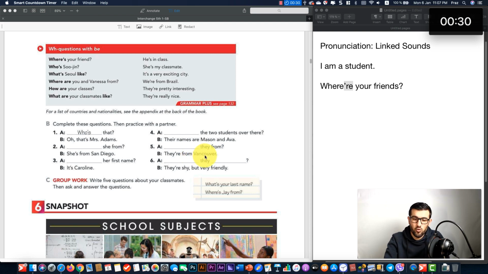They are from Vancouver. Since this is a place, but remember that this is they, this time you say, where are they from? Okay, and now we have they here, but we don't know what is here and what is here. They are shy but very friendly. I told you that when asking about appearance and personality, we use what is and like, and we say what are like for here.